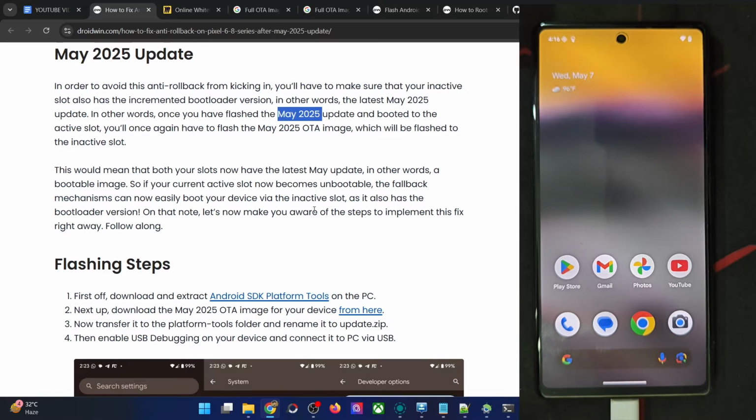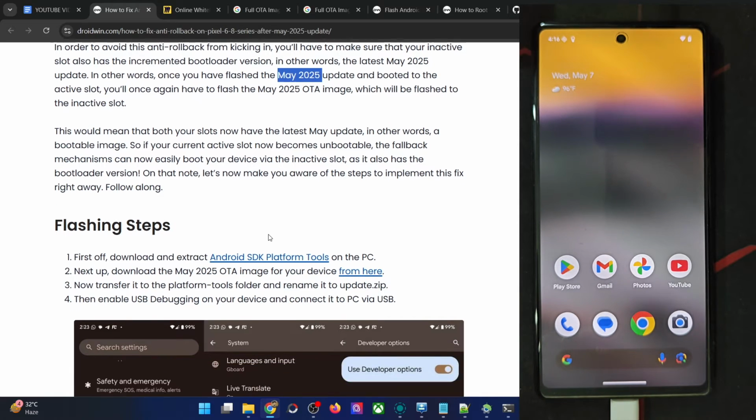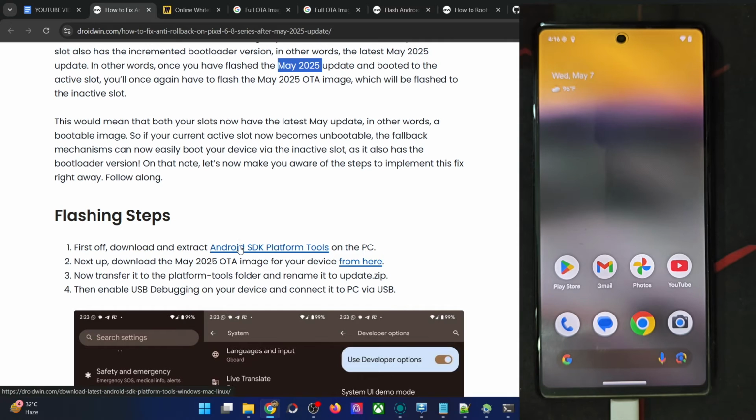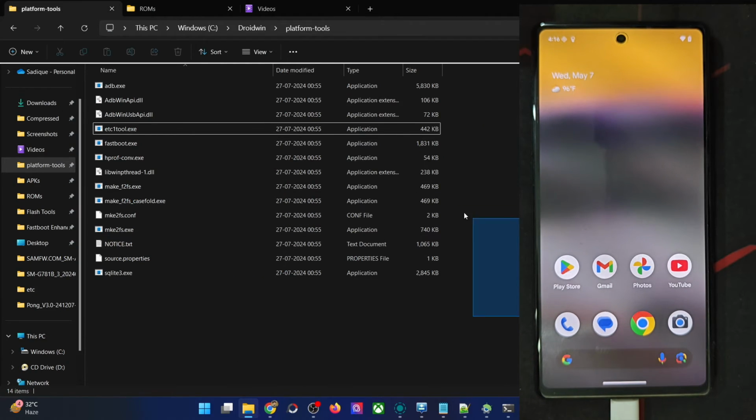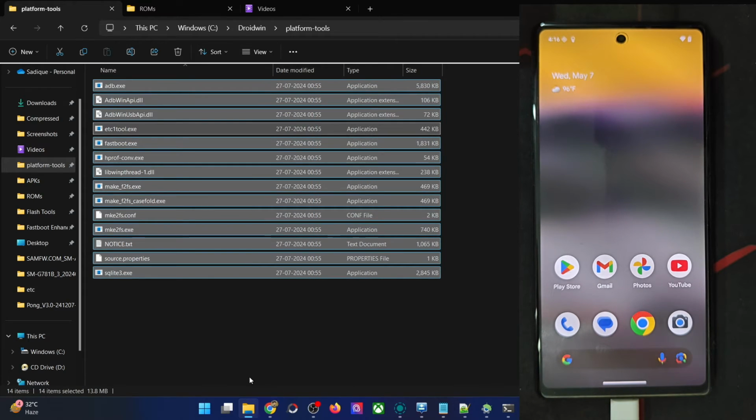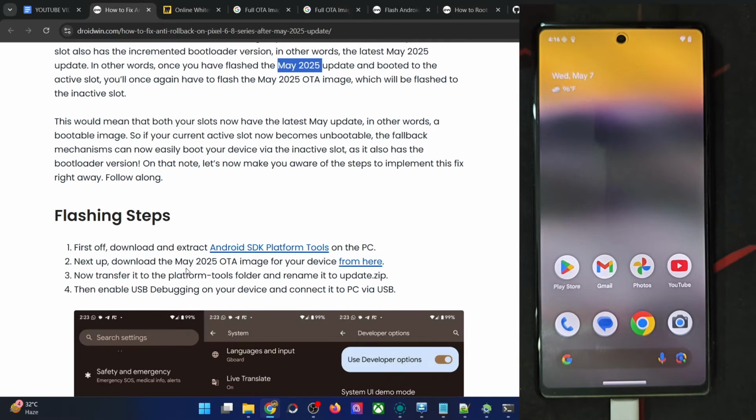So please take a backup of all the data on your phone, and then download the Android SDK platform tools from my guide, and extract them onto your PC. You may do so anywhere you want. In my case, I have done so in C drive, and these are the files for platform tools. Once you've done the extraction, please enable the USB debugging as well.